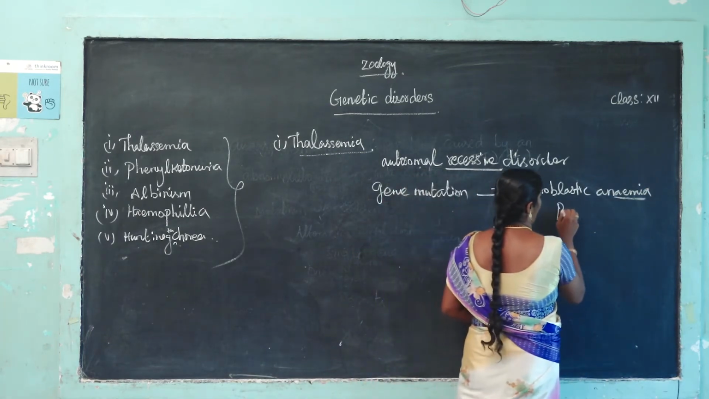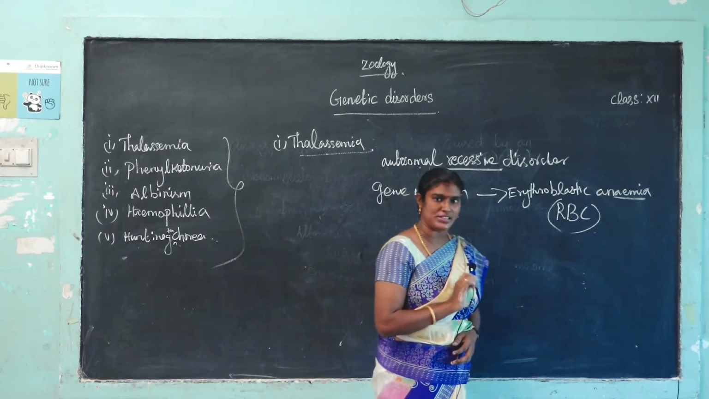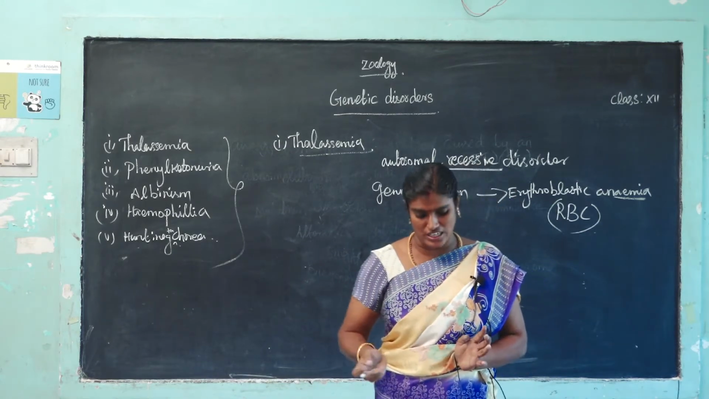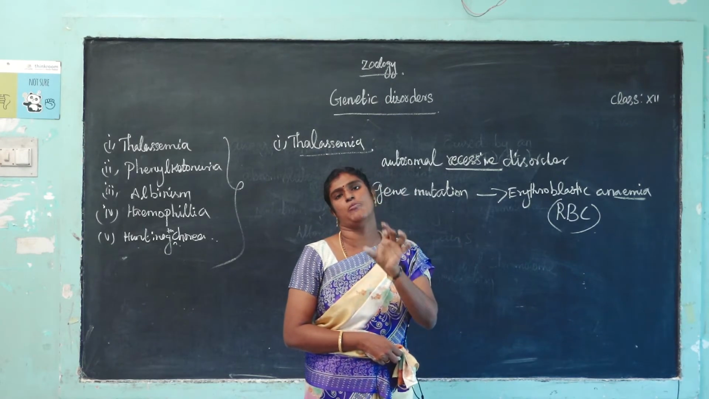It is a destruction of RBC. What is RBC? RBC means red blood corpuscles. This is transferred from one generation to the next generation, but mainly due to the formation of abnormal hemoglobin molecules.